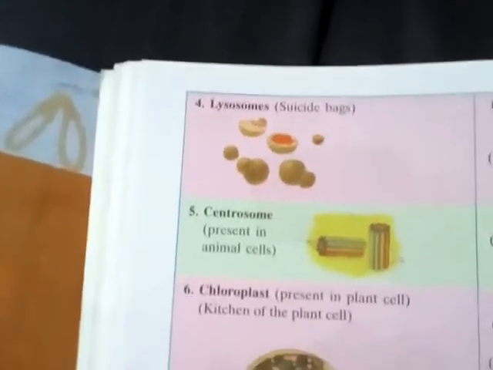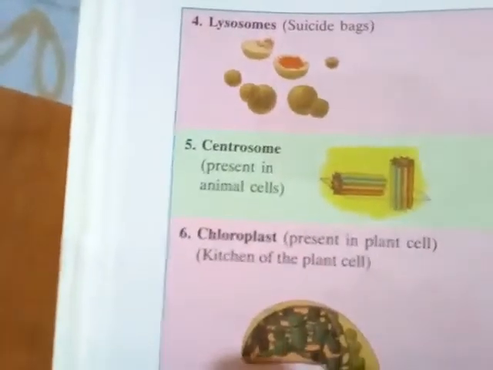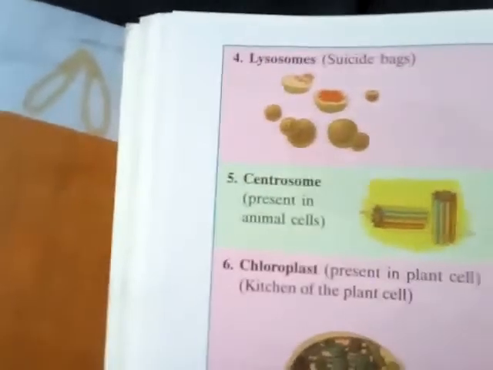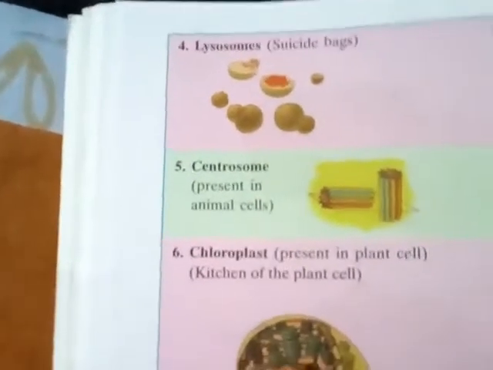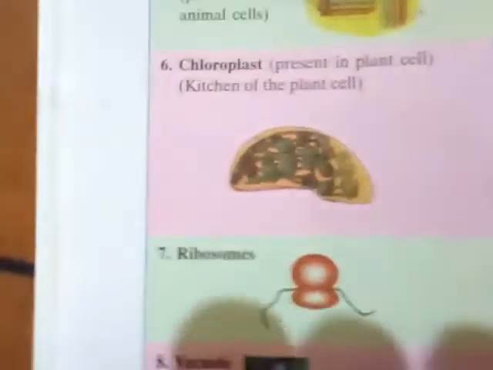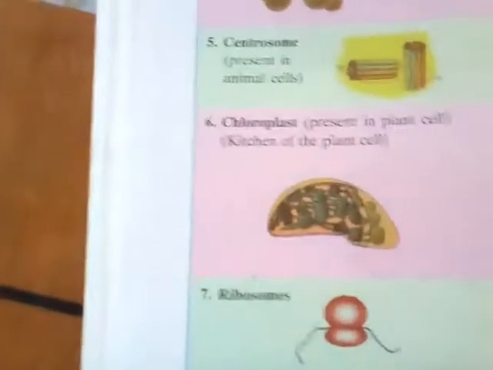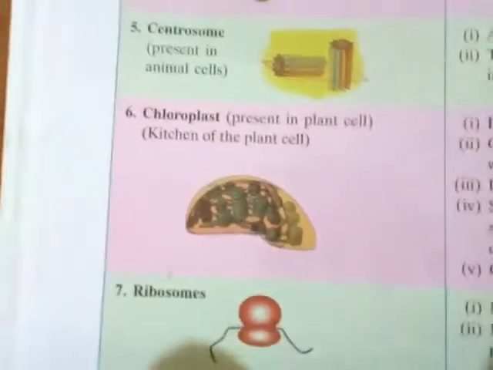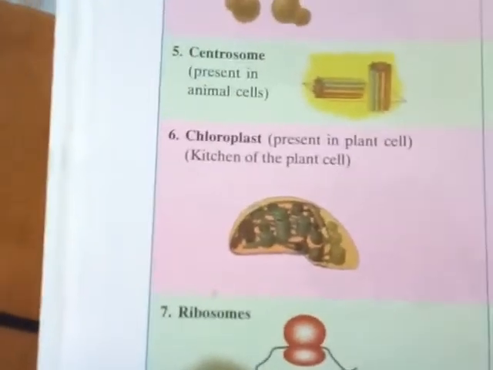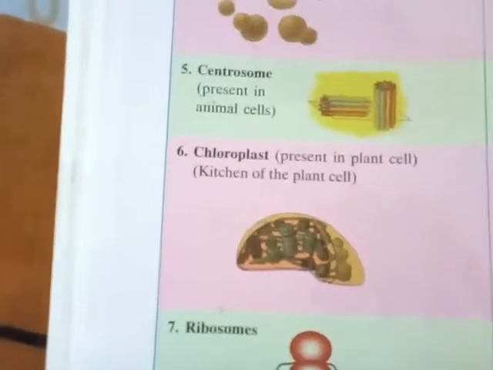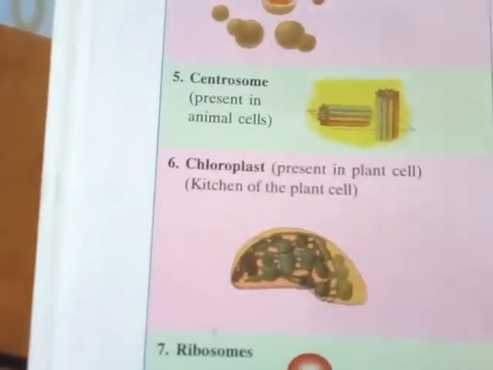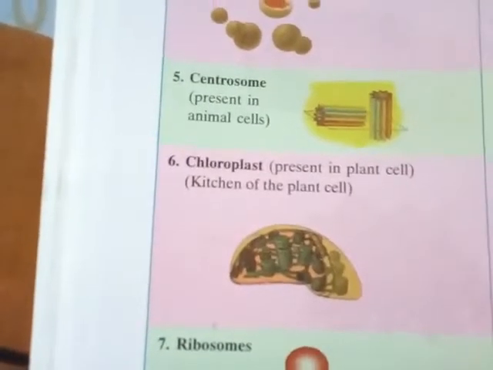And fifth is the centrosome, present in animal cells, a small structure located near the nucleus. And the chloroplast we have already discussed, and the grana part is also there. You will learn these things in higher classes, but some points are also here. Plastids are present only in plant cells, and they contain the green pigment called chlorophyll.